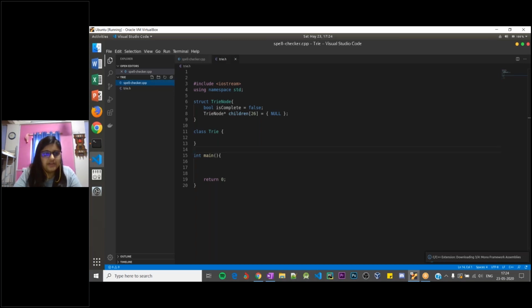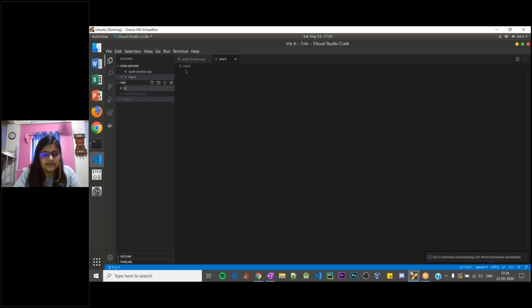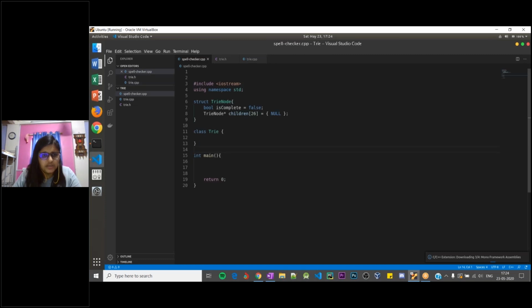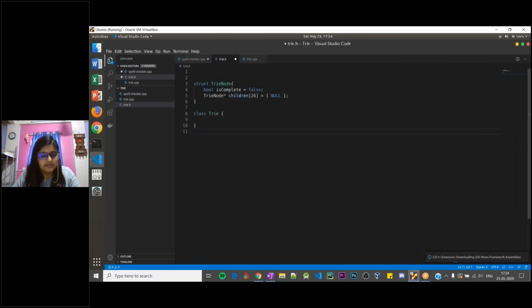I'll create a header file trie.h. I'll create another file trie.cpp, and I'll actually move the definition or declaration of the trie and trie node class in the header file. Okay. What I'll do is I'll also quickly write the includes over here. Okay. And yeah, so we'll be coding a trie class.